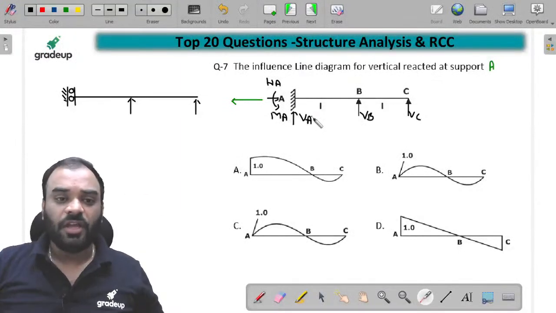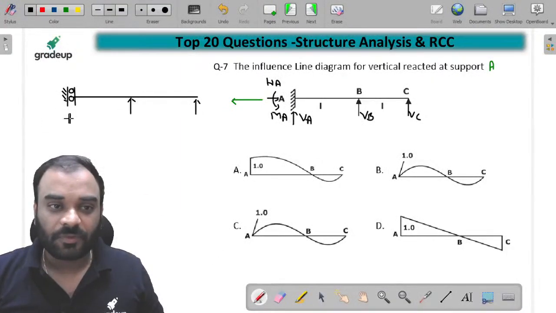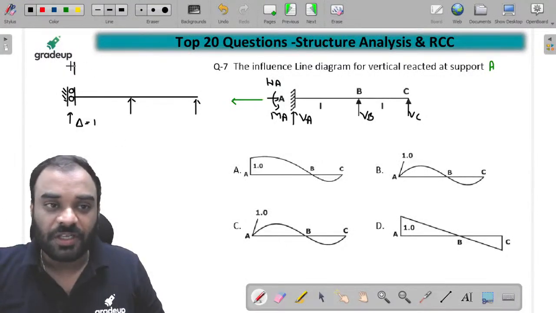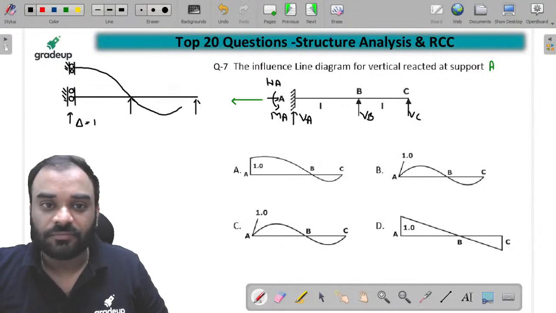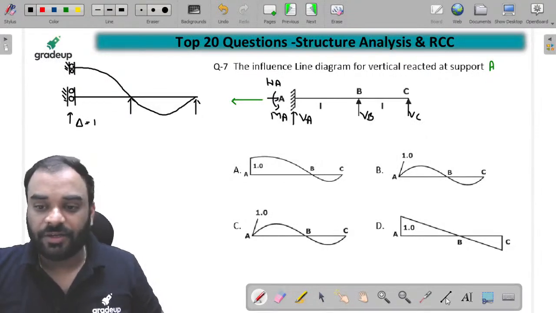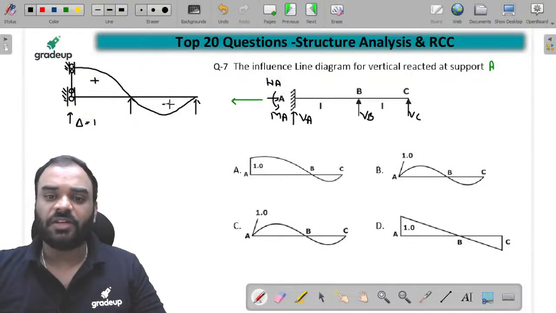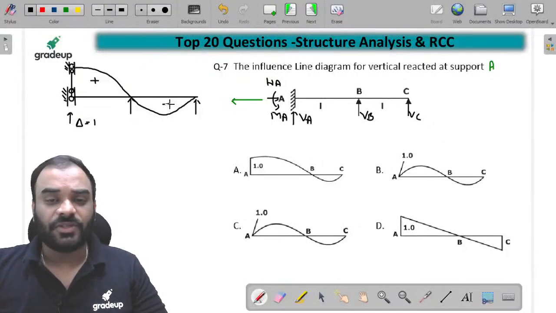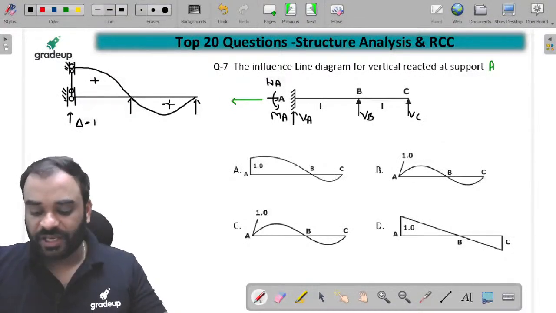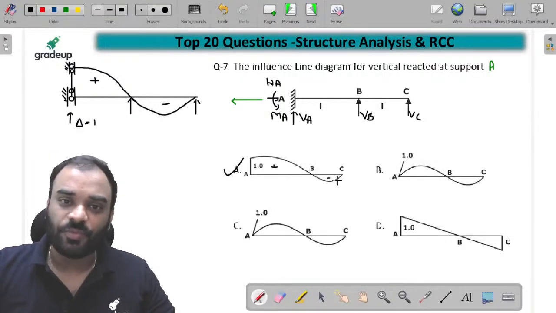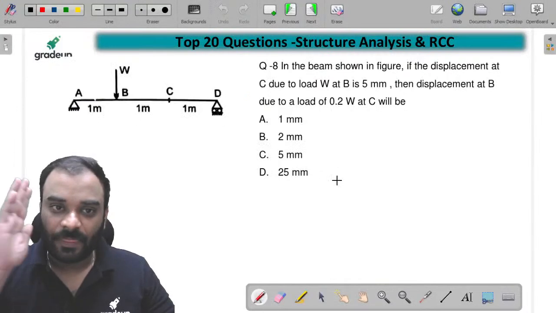Release VA, and give unit displacement. It means delta is equal to how much? 1. And the deflected shape of structure is your ILD for VA. Tell me, this will be like this, right? And this particular portion is to be positive over here, and this one is negative. So tell me guys, which one is the correct answer? A, B, C, D. Which one is it? A is the correct answer. This one is positive and this one is negative. Understood, children? Very good. Let us move ahead. Next question guys.